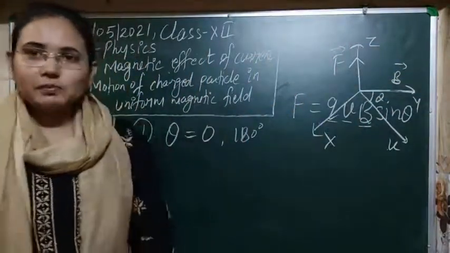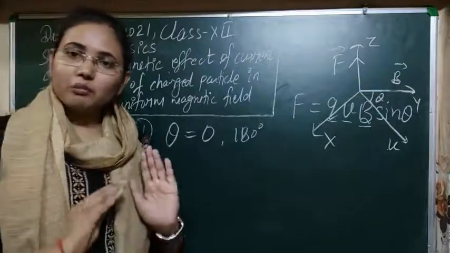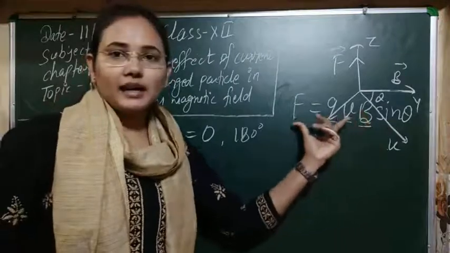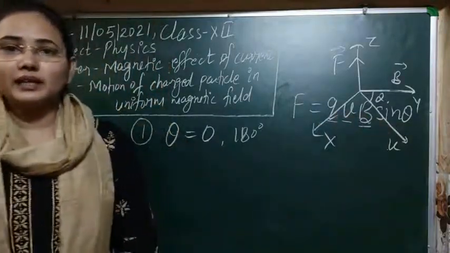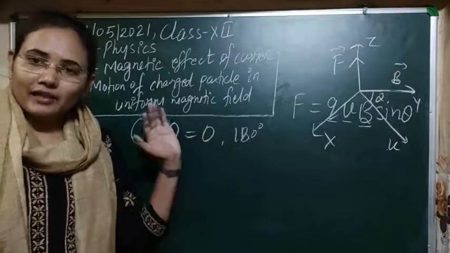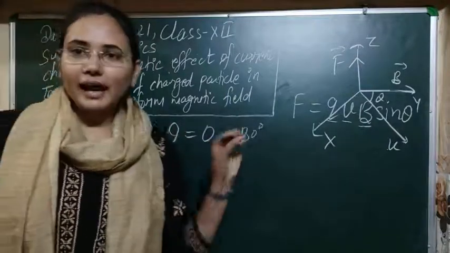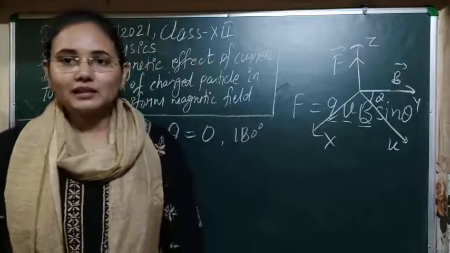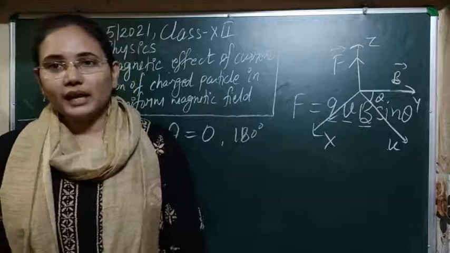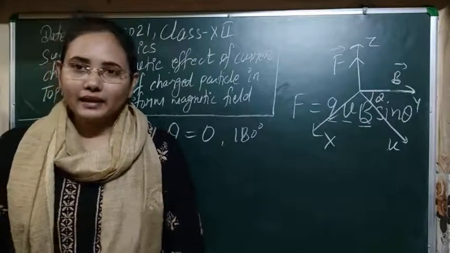For this special case, whenever it moves along the magnetic field, from the expression F equal to QVB sin theta we can see that sin theta will be 0 for both of these angles. So whenever any charged particle enters the magnetic field at these angles, along the magnetic field or anti-parallel to it, it will not experience any kind of force.